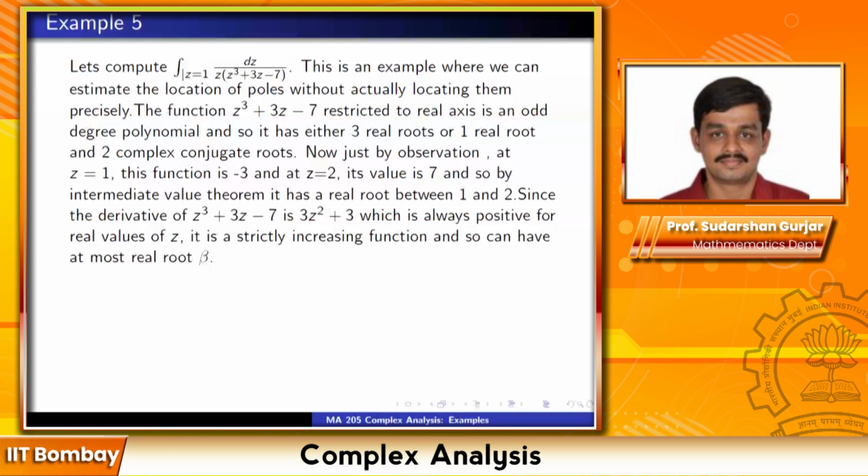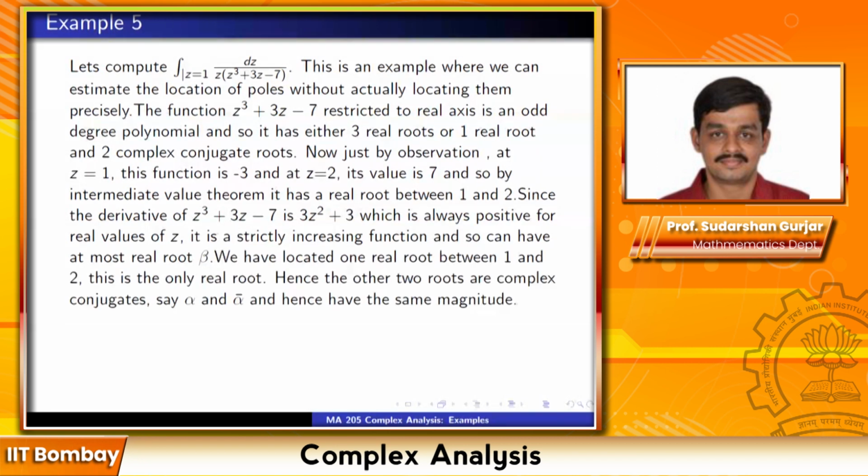Now look at the derivative of z cube plus 3z minus 7. The derivative is 3z square plus 3, which is always positive for real values of z. So it is a strictly increasing function, and so it has at most 1 real root. We have already found 1 root between 1 and 2, so it has exactly 1 real root, and this is the only real root.